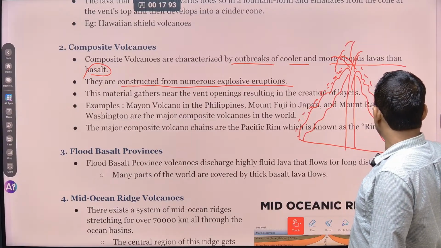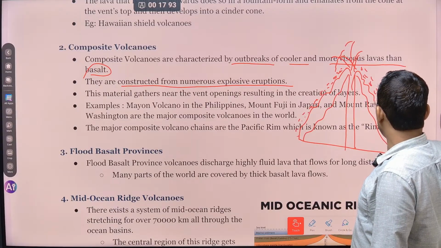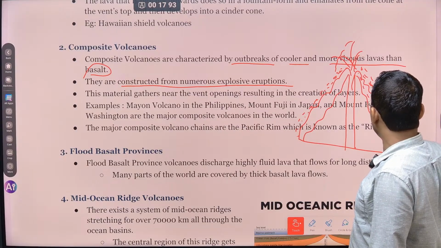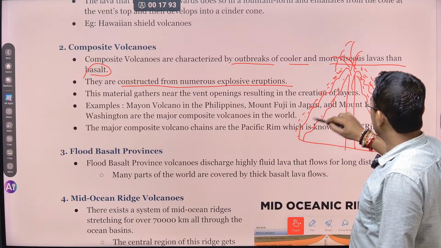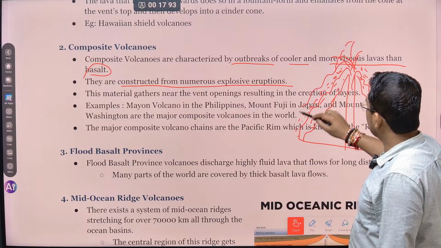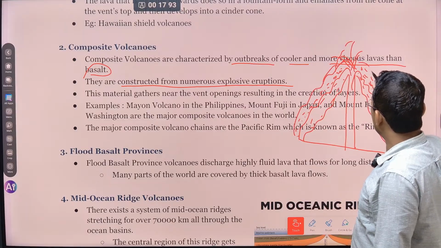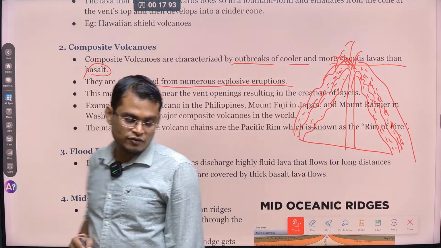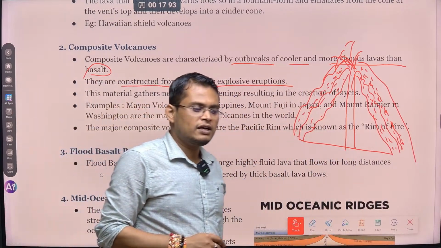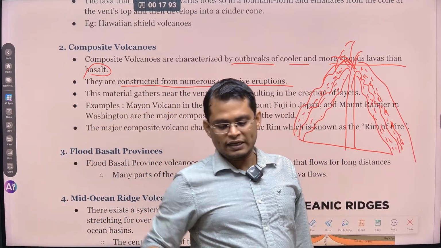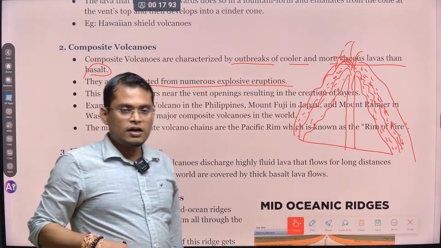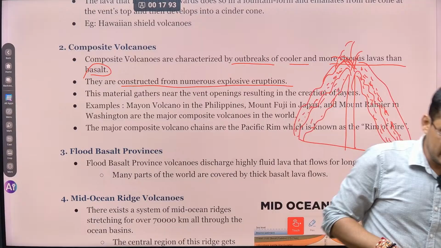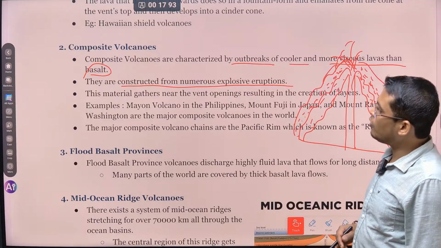Initially all this eruption material, the liquid material, solidifies, and after that the lighter elements deposit in between as a layer. Again there will be a volcanic eruption and material will come out on both sides. So there will be layer by layer formation of volcanic material, then ashes and dust particles, again volcanic eruption, again ashes, dust particles and pyroclastic material. This is what leads to the formation of a composite volcano.